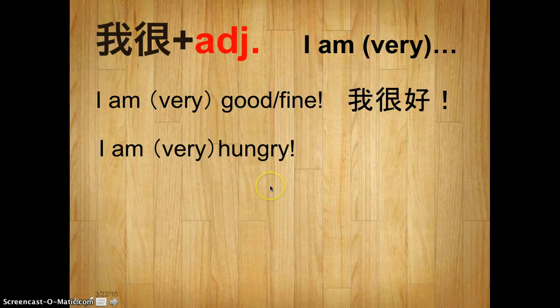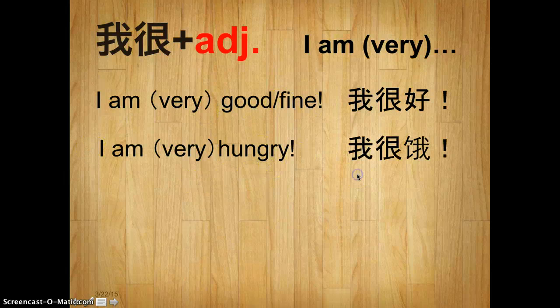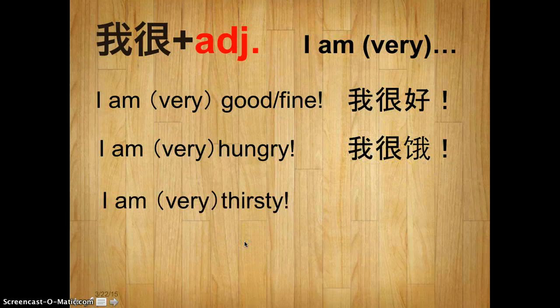I'm very hungry. How to say hungry? It's 饿. So very is 很. Usually we don't skip 很. So we always say I am very plus adjective, okay? Or I'm very hungry. 我很饿. Definitely you can just skip this, but it's the speaking habit of Chinese people, so we would like to put 很 in between, okay? 我很饿.